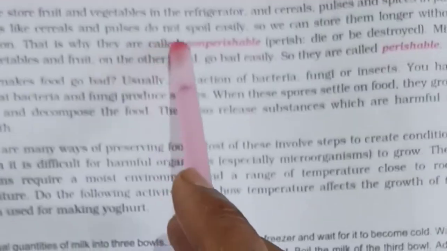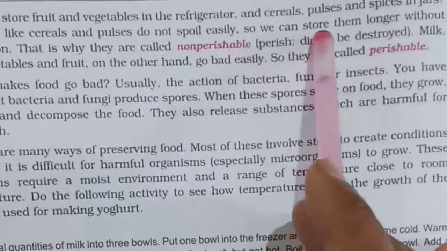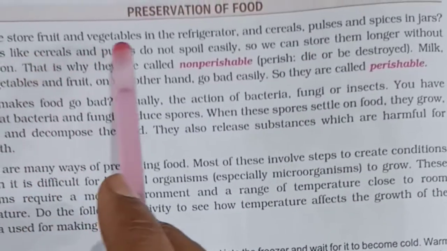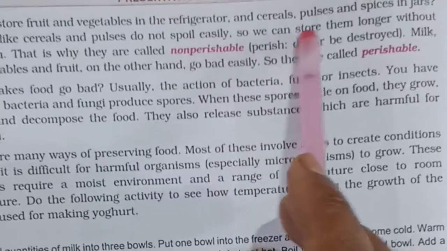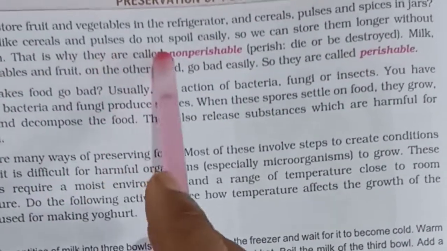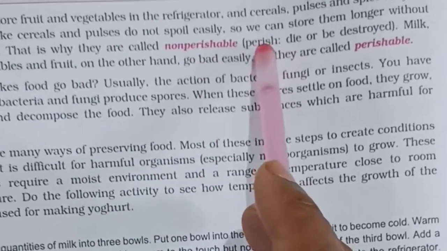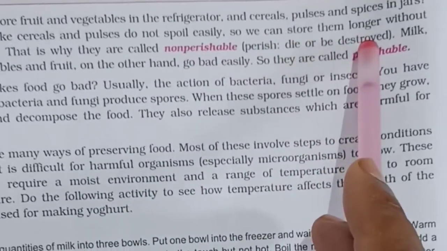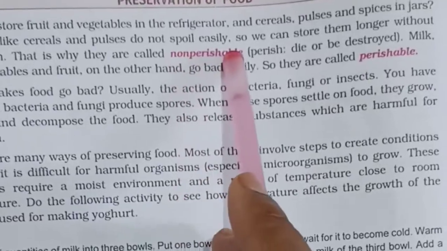That is why they are called non-perishable. See what is written here. The dry things like cereals and pulses do not spoil easily, so we can store them longer without refrigeration. That is why they are called non-perishable. Perish means die or be destroyed. That means they do not die.